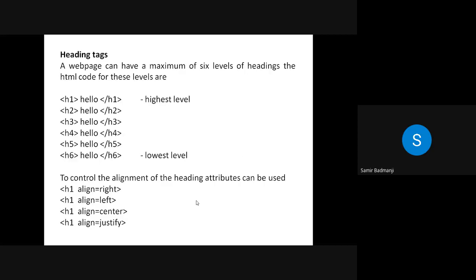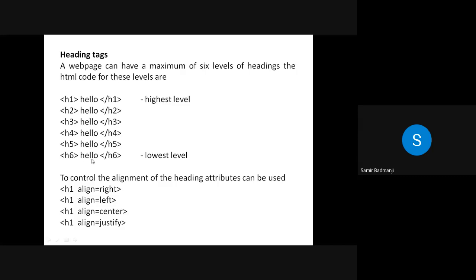Now there are some heading tags. There are 6 heading tags. Suppose in the web page you want to write the title of that page, so obviously you will write it in a bold font and a slightly bigger size. By default, there are 6 levels of heading in HTML, called the heading tags. H1 denotes the highest level and H6 denotes the lowest level. Even if you write H7, H8 or H100, it will be the same as H6, because only 6 levels of headings are there.